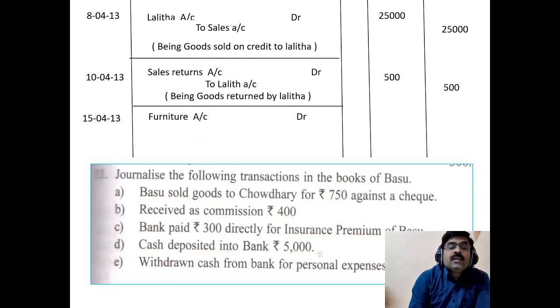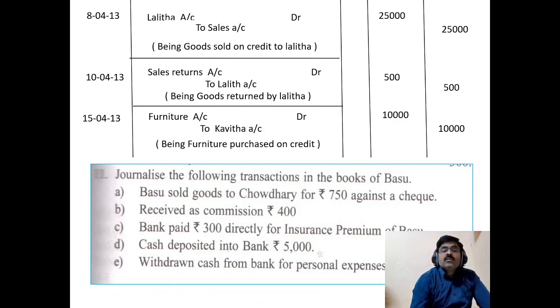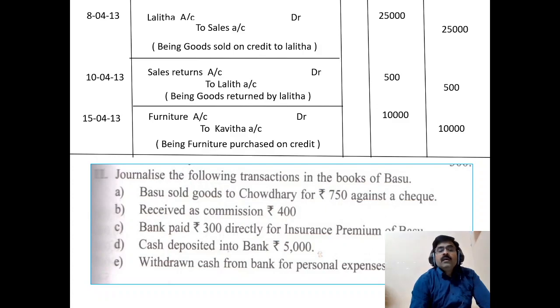Okay. Next and last transaction is furniture purchased on credit. From whom? From Kavita. So furniture is an asset. Okay, debit what comes in, furniture account is debited. Kavita is giving, so Kavita's account will be credited. Narration is, okay, being furniture purchased on credit. Okay, here ends the sum. So we underline the entire columns of the table.